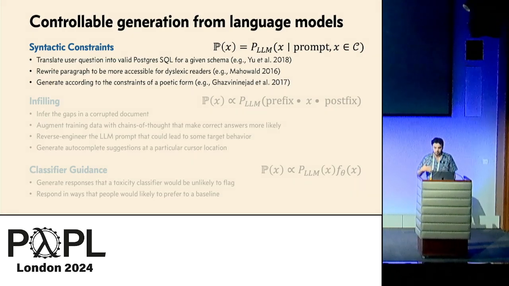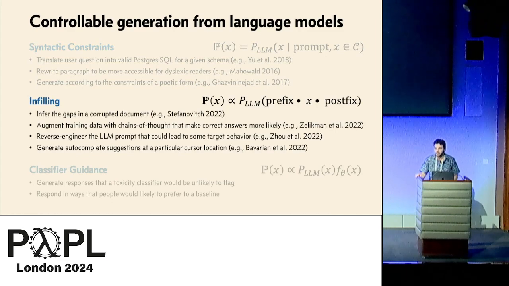We might want to automatically translate a natural language query into a specialized DSL under the constraint that the output is well-formed code. Or we might want to rewrite a paragraph to be more accessible to people with reading disabilities like dyslexia by avoiding certain patterns that are difficult for them to parse. Or we might want to generate according to the constraints of a poetic form like a haiku. All of these can be viewed as posterior inference, where the prior is the language model's natural output distribution, and there's a 0-1 likelihood based on the syntactic constraint.